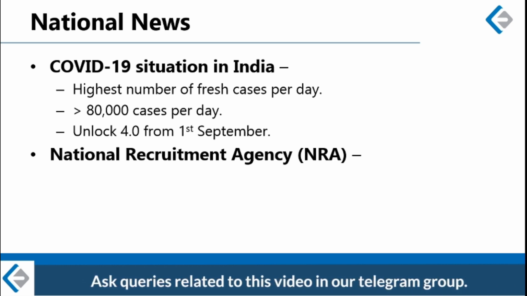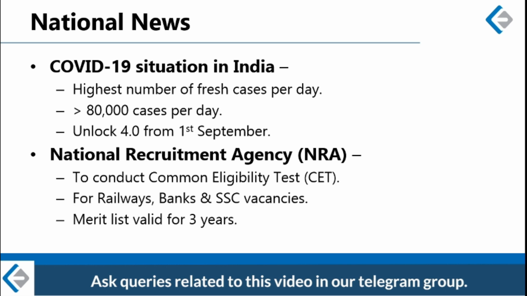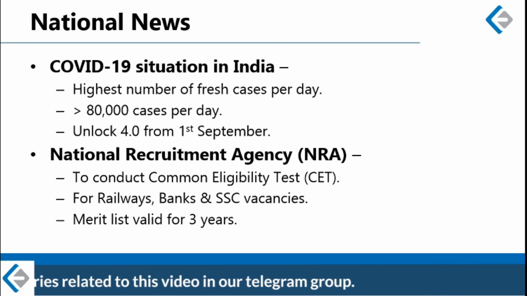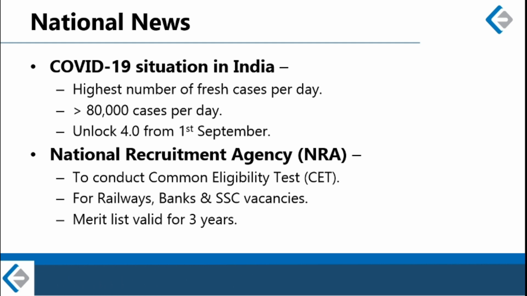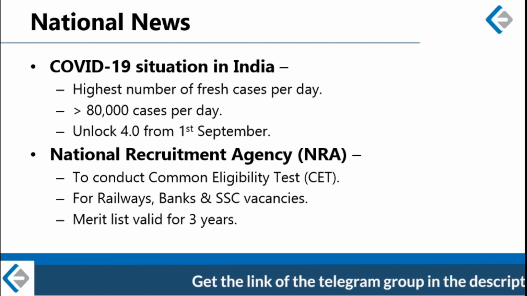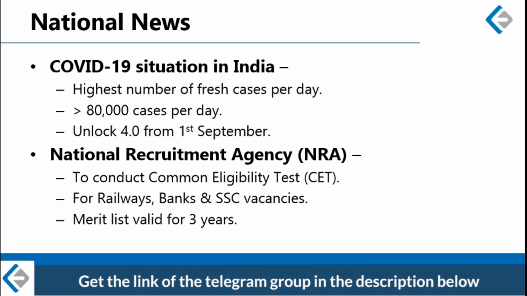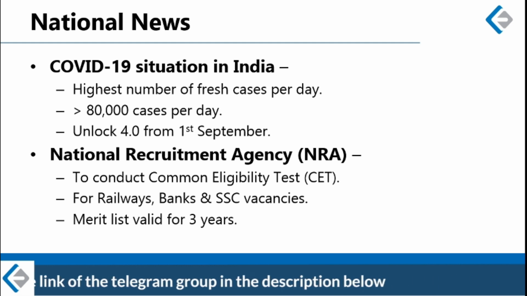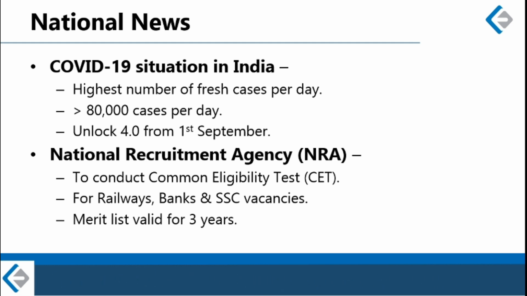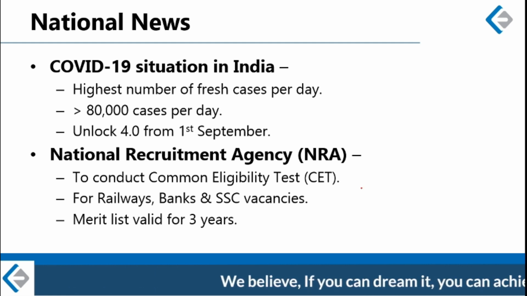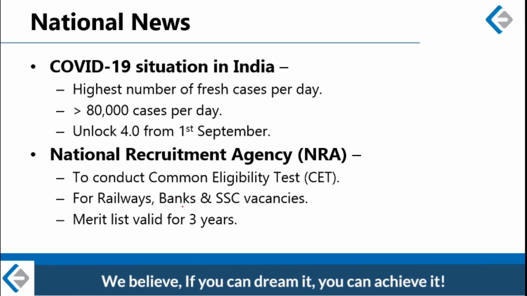Government has announced the creation of a national recruitment agency. So Union Cabinet has approved setting up of national recruitment agency to conduct the common eligibility test for different recruitment examinations. All right, in the first year, government is making exams of 3 agencies common, and these 3 agencies are SSC, Railway and Banks.